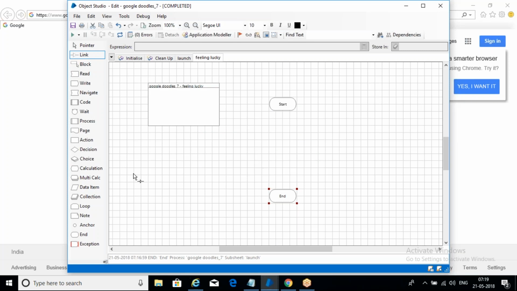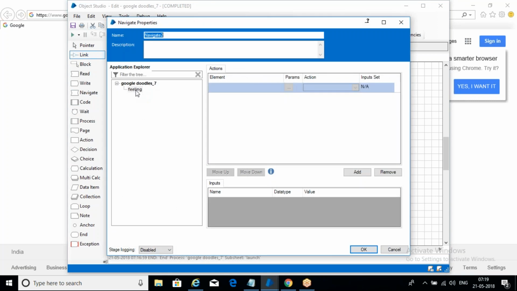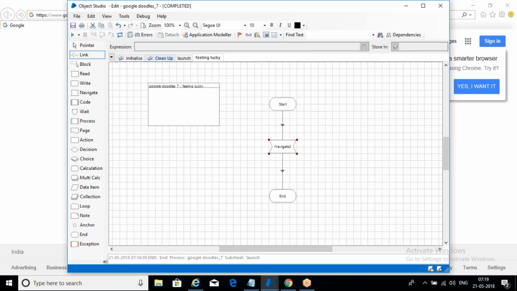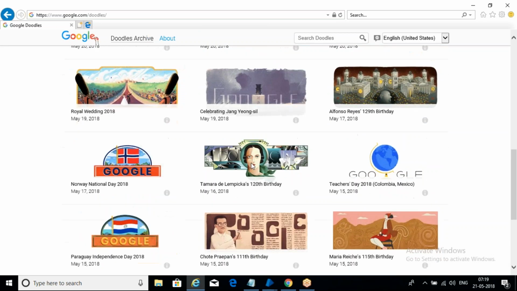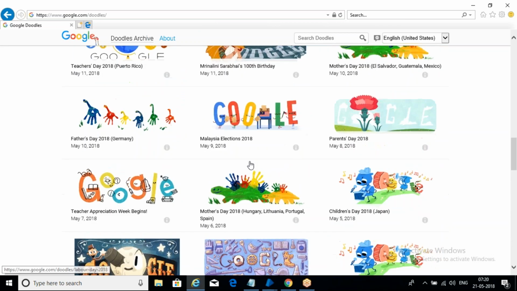We need to click. So we have to use navigate. Mouse click. We have to use navigate. Double click feeling lucky element. And then click center. See this? Click center. And click OK. Now reset. If you want to run this, just run. It has to click feeling lucky. Observe this. It clicked and then it is displaying all the doodles here, right?